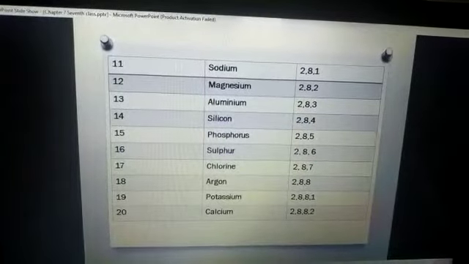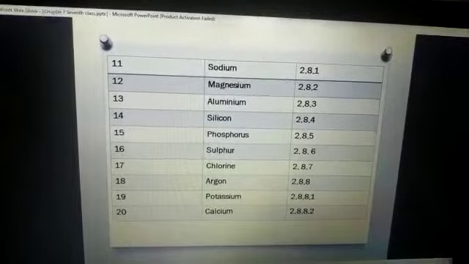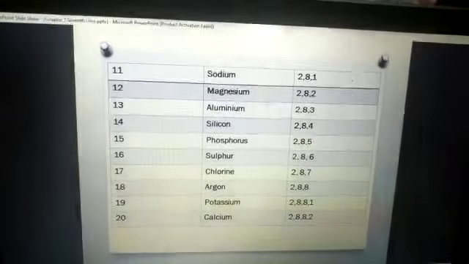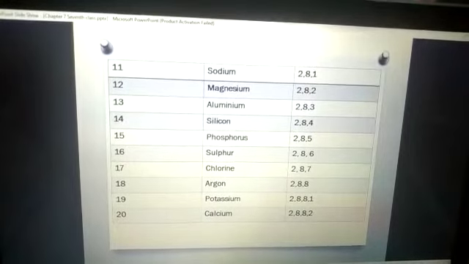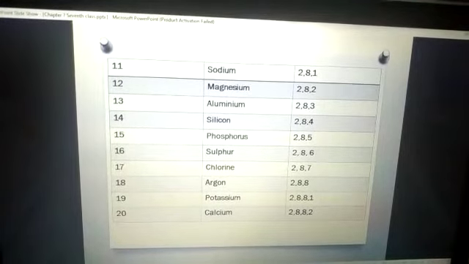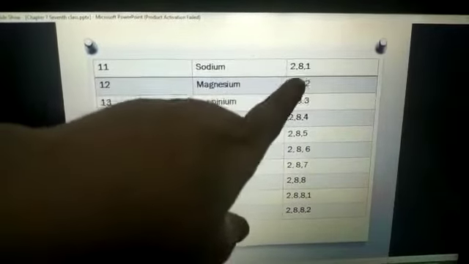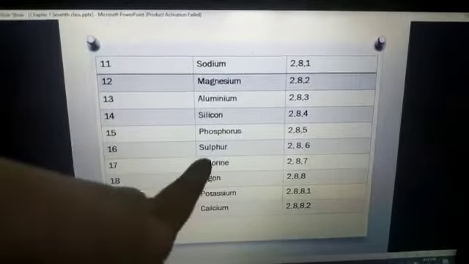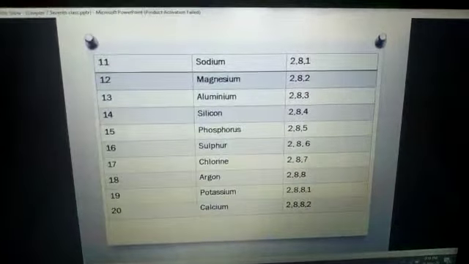Okay students, now I'm going to show you how electrons are being taken or given, with the explanation of making the formula of compounds. Before that, one more thing I want to tell you: if 1 electron is to be given or 1 electron is to be taken, such elements are known as monovalent.